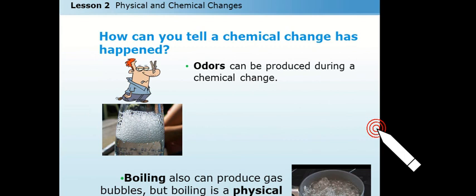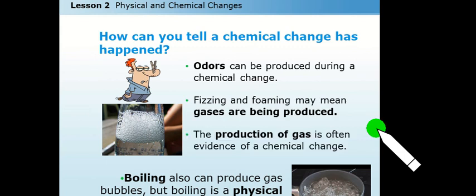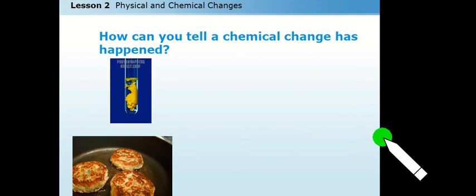So what are the characteristics of chemical change? Odor can be produced during a chemical change, these are the signs. Fizzing or foaming may mean gas is being produced, and the production of gas is often evidence of a chemical change. Even boiling can produce gas bubbles, but boiling is not a physical change, it is a chemical change.